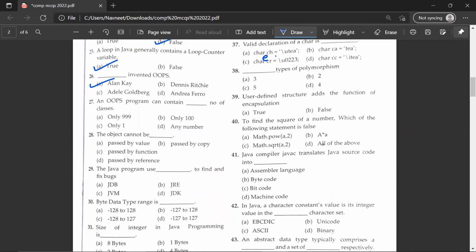An OOPS program can contain dash number of classes. So any number of classes, there's no such limit to which you can create classes. The object cannot be passed by a function. This will be correct. The Java program uses dash to find and fix bugs. So the correct answer would be A, JDB.